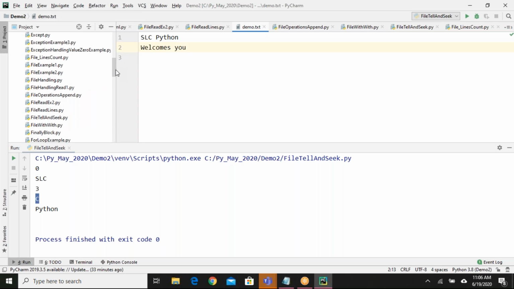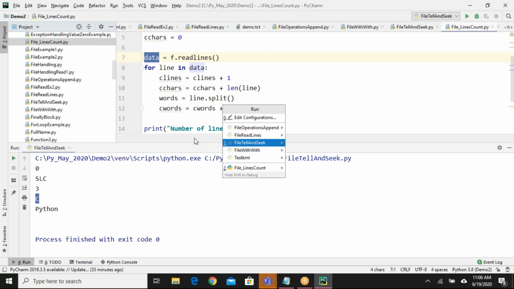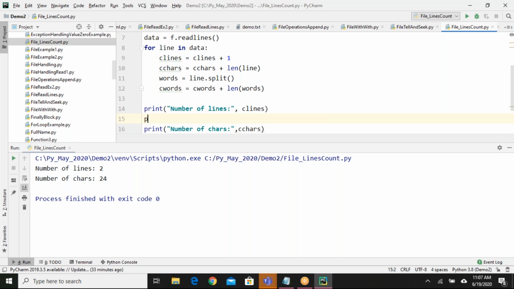Let's go here. Let's run this program. I did not print the number of words, it seems. Print number of words.